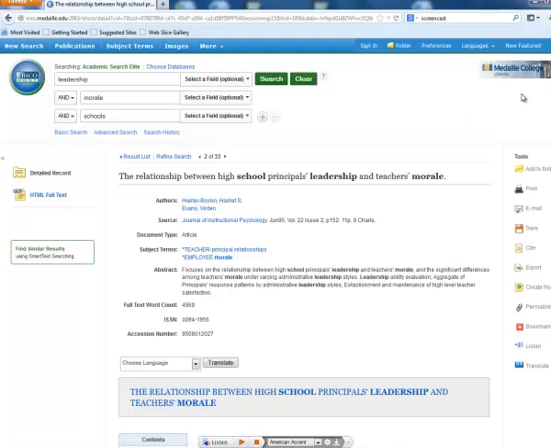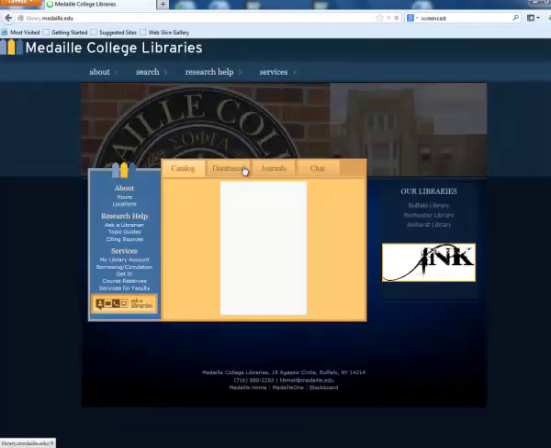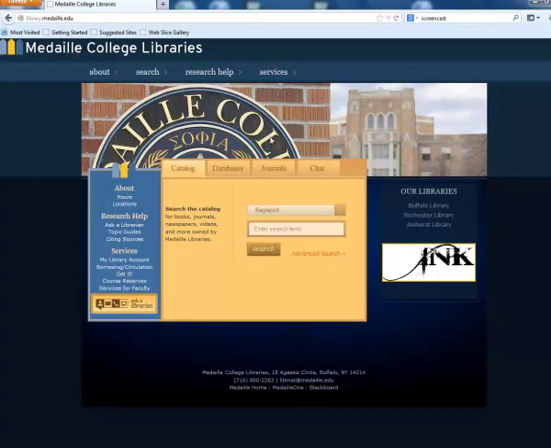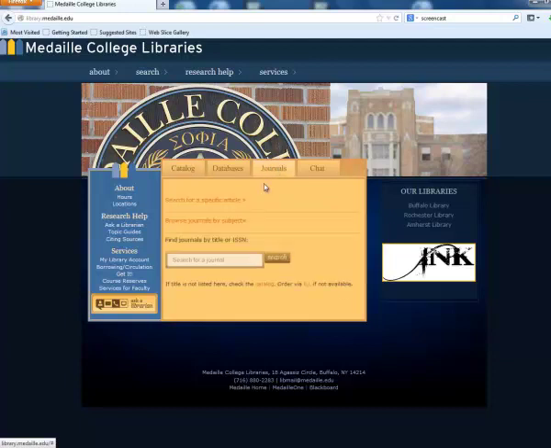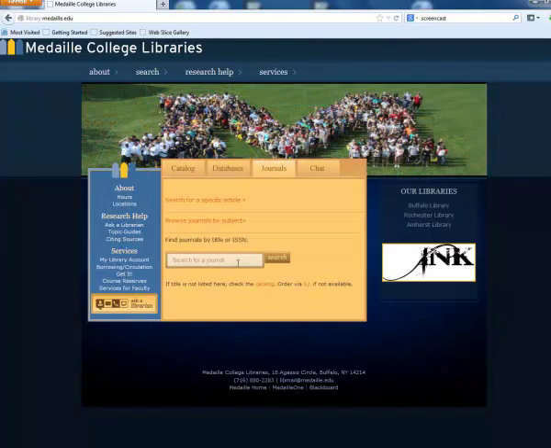So what I'll do is I'll go back to the library homepage. I'll click up here. And the last two things I want to talk about, I mentioned here locating a specific journal. So if you clicked on a specific journal and you want to know if Madai had access to it, you can enter the title of the journal in here. I'm going to just do a quick search on Harvard Business Review.